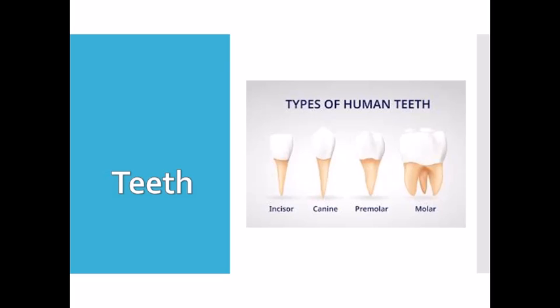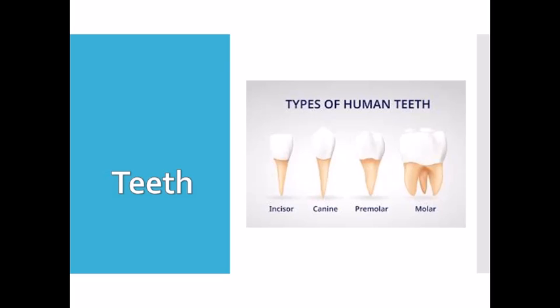These teeth are called cutting teeth because they are used to cut and bite the food. After incisors, next we have canines. These are present on either side of the incisors. They are 2 in number in each jaw, and these are sharp and pointed teeth, and they help in tearing the food.